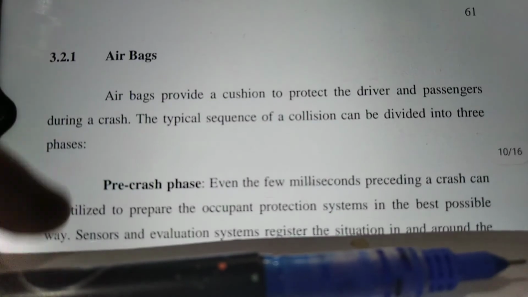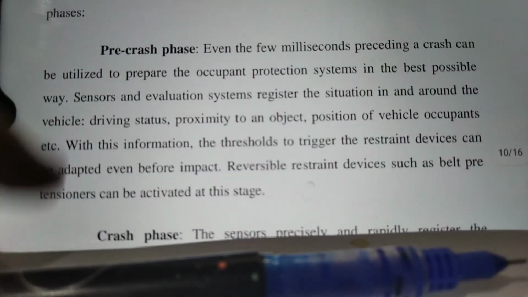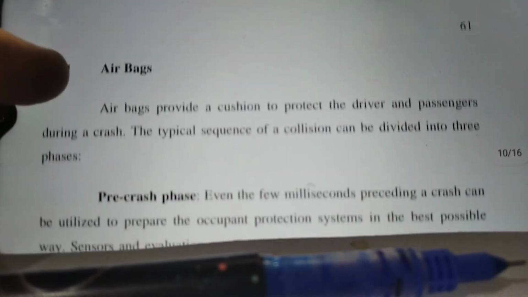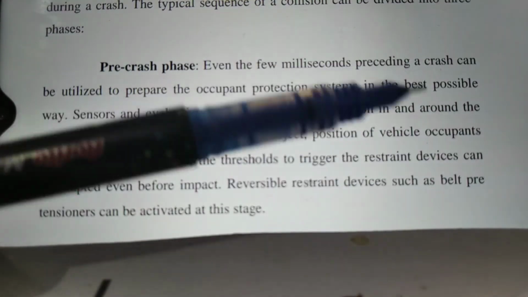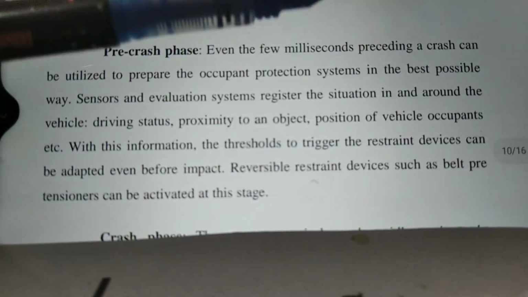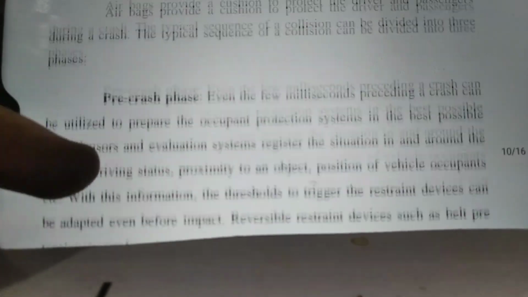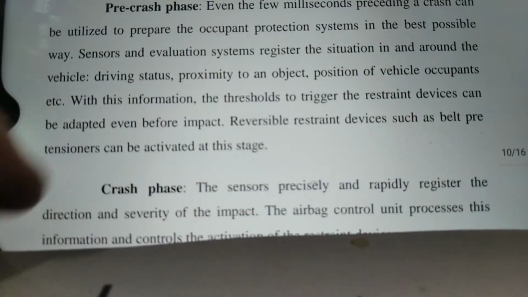Now passive safeties are airbags used in automobiles. Airbags open immediately after the vehicle is crashed. The gas used for these airbags is nitrogen, which fills the bags immediately after crashing.